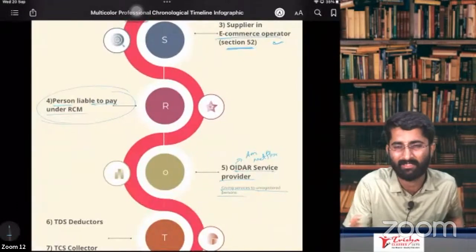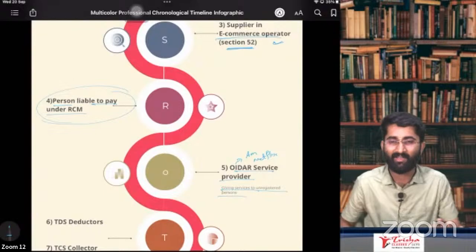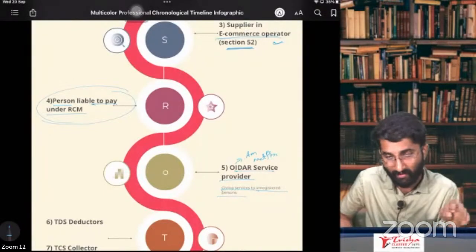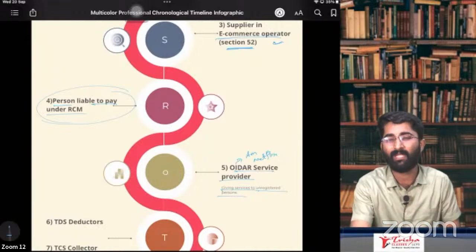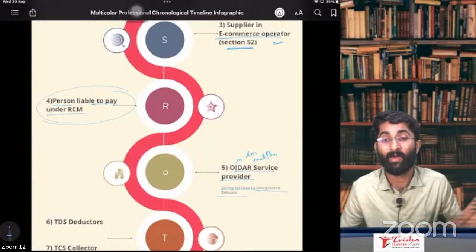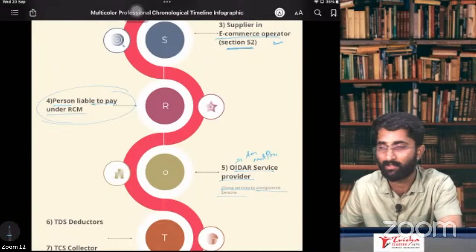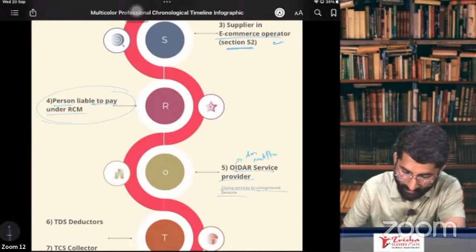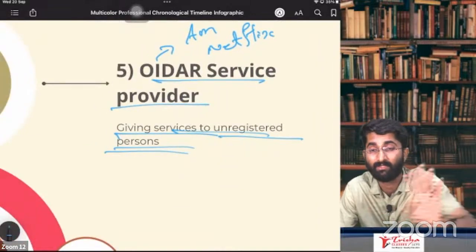No, sir, not possible, sir. I'm a small guy, please leave me, sir. So in that case, government said, okay. Now what will government do? OIDR services, they are giving services, no? You have to take compulsory registration. If you are taking OIDR service like Netflix, you have to take compulsory registration if you are giving services to an unregistered person. OIDR services, giving services to unregistered person.